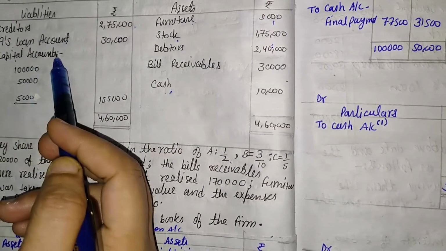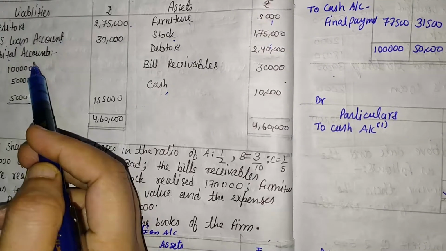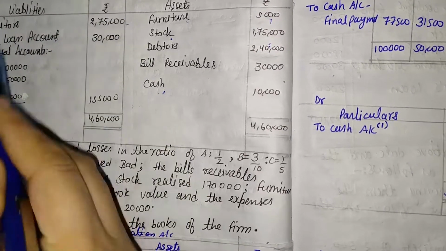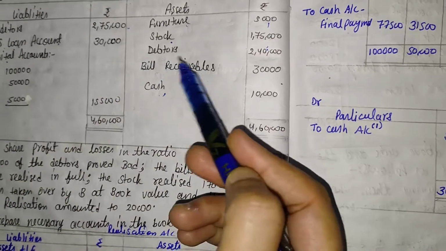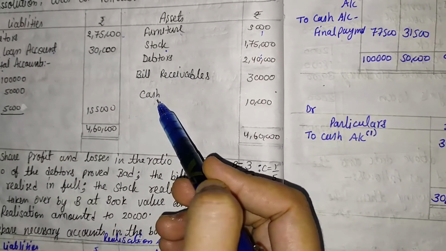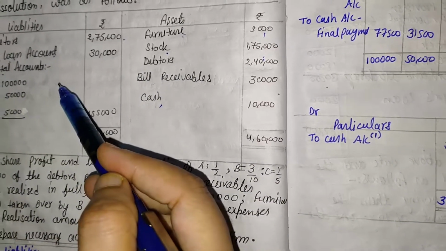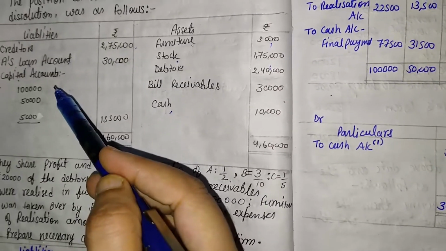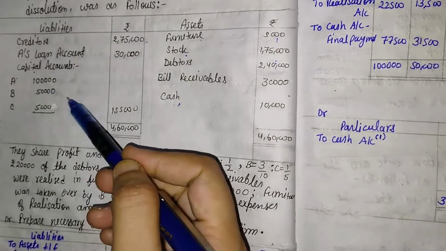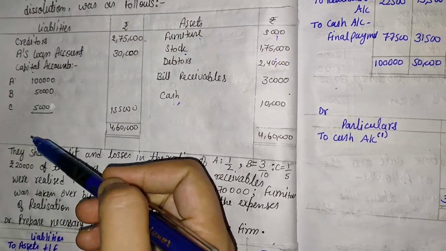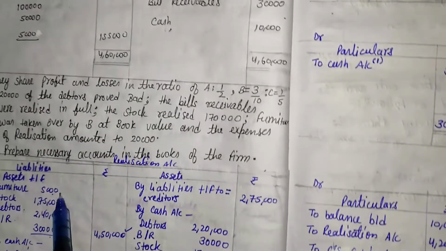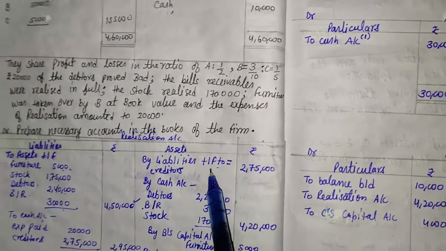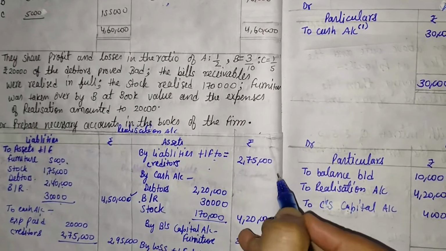The third one is the capital account. That balance is transferred to the capital account. So in the whole balance sheet, first of all the assets are transferred except cash. Then the second step is that all liabilities are transferred except partners' loan, capital and general reserve.